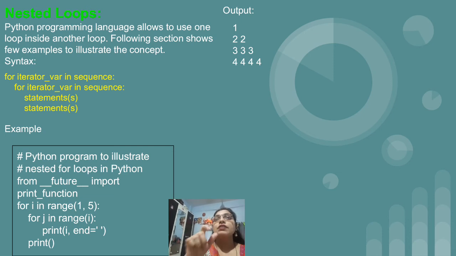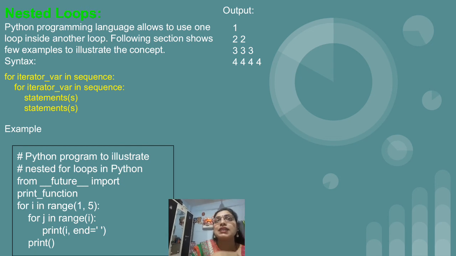So for, after that the variable name, in, sequence, colon. Again we will have a for, but it is inside the for, so we just need to put indentation before that for. So let's see the example so that it will be clear to you. Syntax, I hope it is clear to you. For, after that we have to write down the variable name, then make use of the in keyword. After the in keyword just make use of a sequence. Sequence means it can be the range function, it can be a list, tuple, any data type you can make use of which you have initialized.